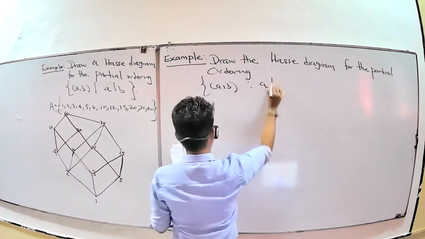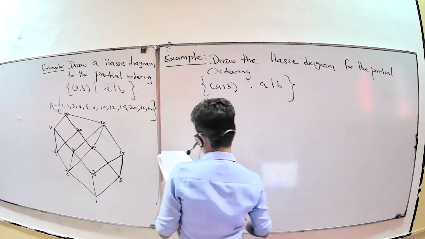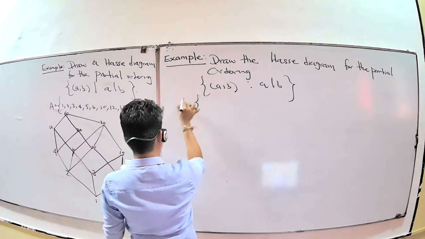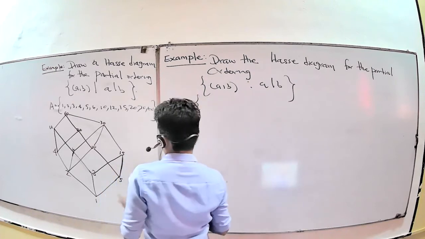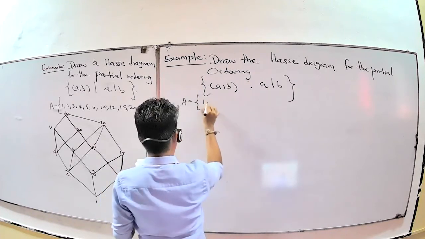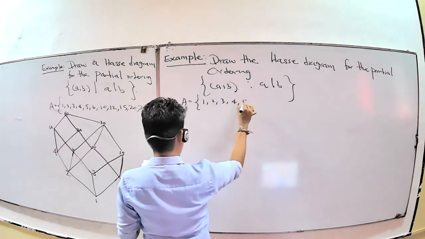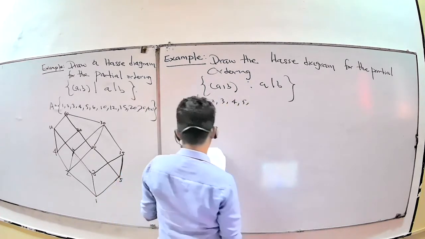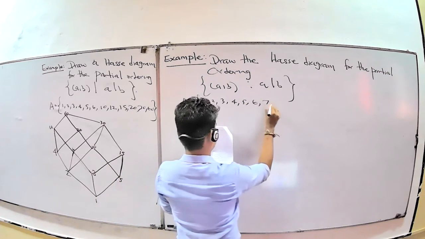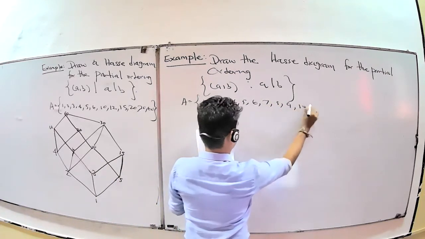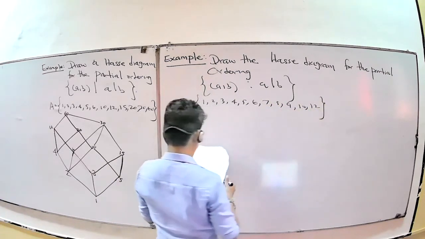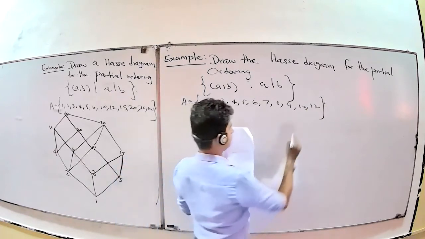You also have A divides B, but the elements are different. Your set A: 1, 2, 3, 4, 5, 6, 7, 8, 9, 10, 11, 12.